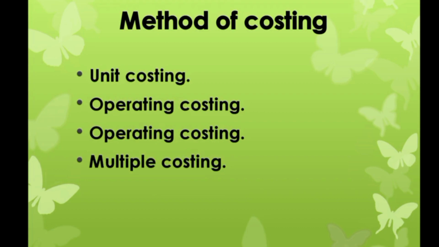Next, unit costing. This method is also known as single or output costing. It is suitable to industries where production is continuous and units are identical. The objective of this method is to ascertain the total cost as well as the cost per unit. A cost sheet is prepared taking into account the cost of material, labor, and overhead. Unit costing is applicable in the case of mines, oil drilling units, cement works, brick works, and unit manufacturing, radios, cycles, and washing machines, etc.